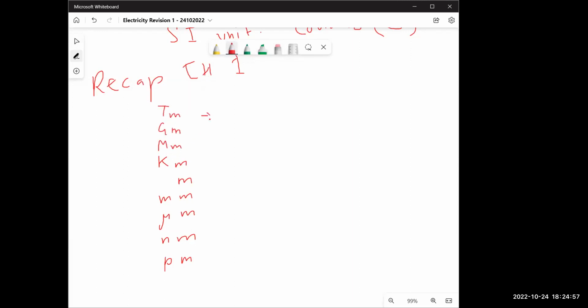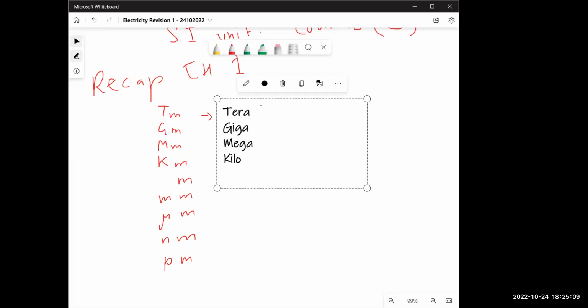Now this one is called tera. Make this in your notebook. Tera. Then the next one is called giga. Next one is called mega. This one is called kilo. This is nothing. This is called milli. This is called micro. This is called nano. This is called pico.